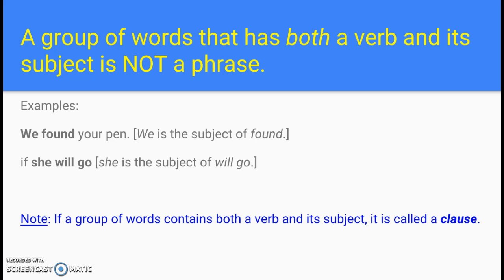When it has a subject and a verb, it's considered a clause. That's what we call it, and we'll talk about clauses a little bit later. So whether that clause can stand on its own as a complete sentence or not is irrelevant. If it has a subject and a verb, it is still a clause, not a phrase. So to repeat, a phrase is missing either the subject or the verb or both things.